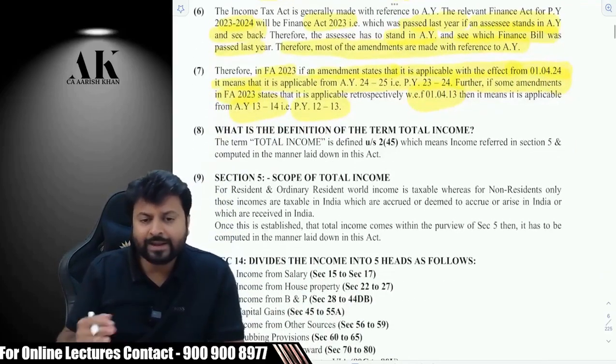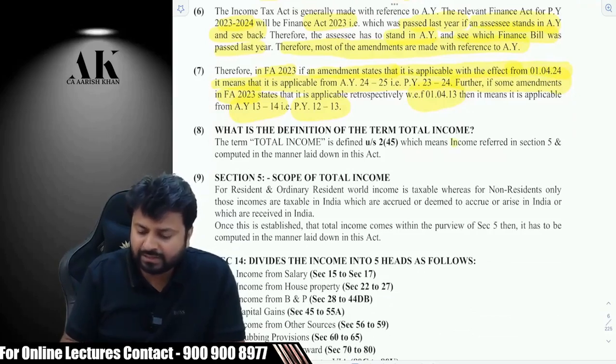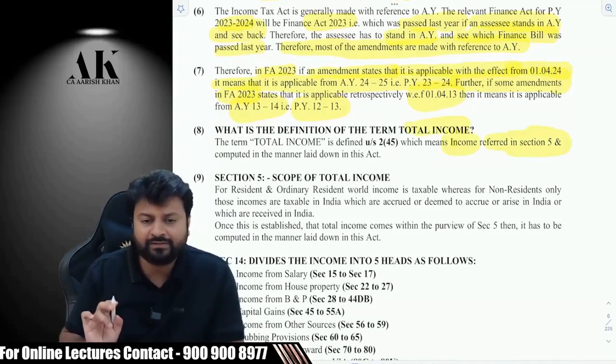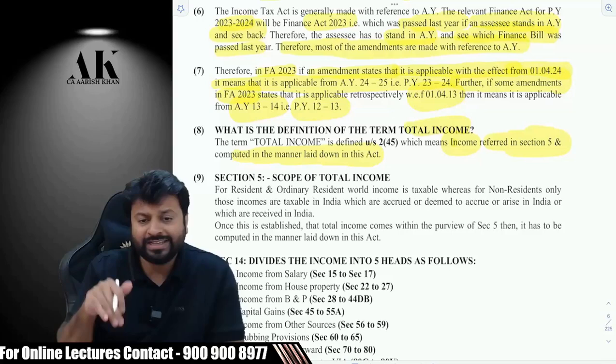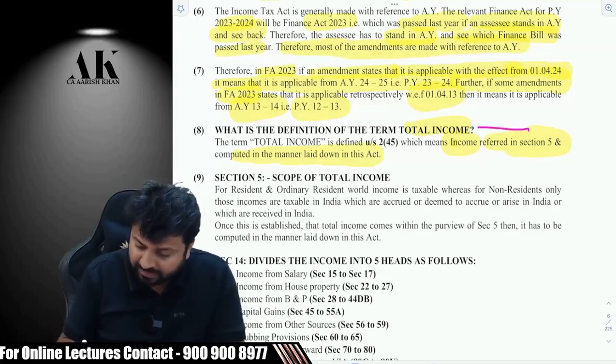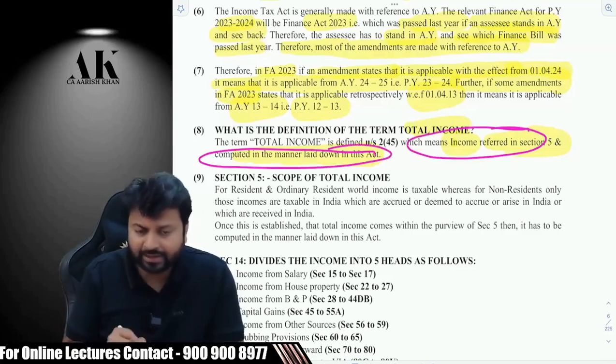Then coming to the definition of income. Total income means what? An income which is referred to in section 5, correct? And computed in the manner laid down in this Act. So there are two parts. This was the first part and this was the second part. Agreed?